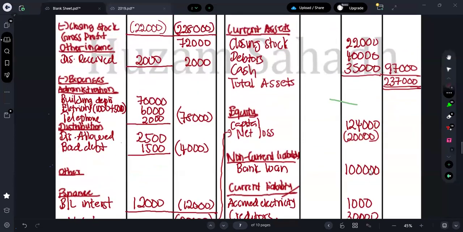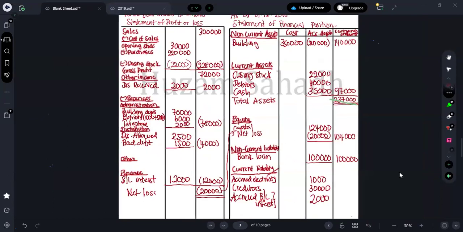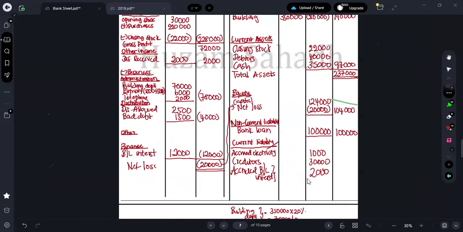Right, next one is what? So you all can get the equity balance from 124 deduct 20,000. So 104,000 is your equity balance. Please don't add it. It will not be equal. 124 minus 20 is equal to 104,000. So here you can take this 100,000. And then here you can take what? 1,000 plus 30,000 plus 3,000 is equal to 33,000. So here you can get total equity.